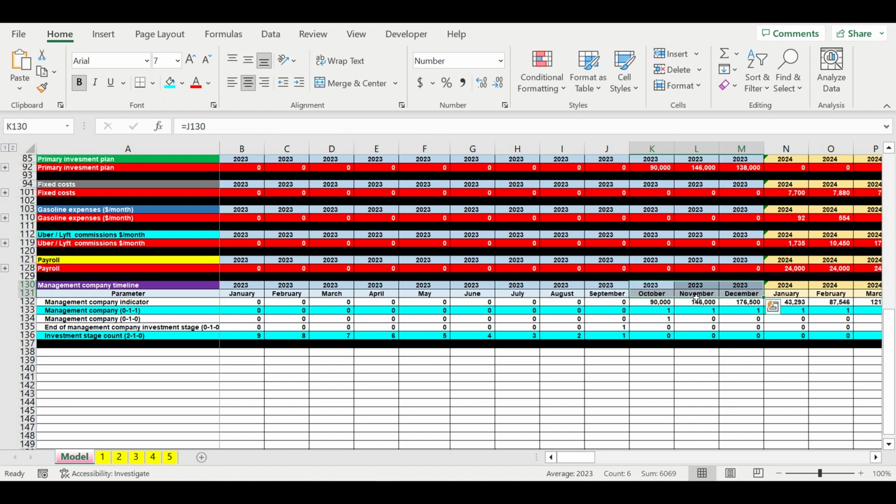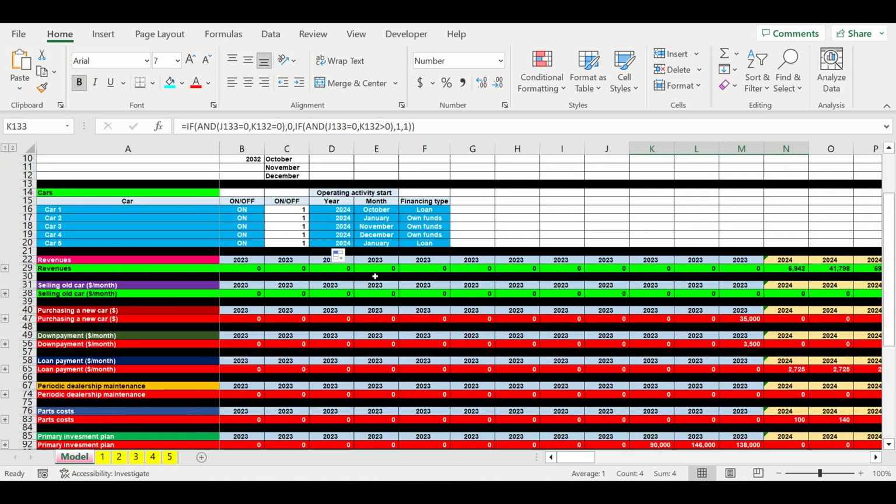This cash flow will be devoted to the investment stage for the cars, and the management company will automatically start working in October 2023. The investment stage for the management company will occur here. So the payroll will start counting from October, November, December 2023.